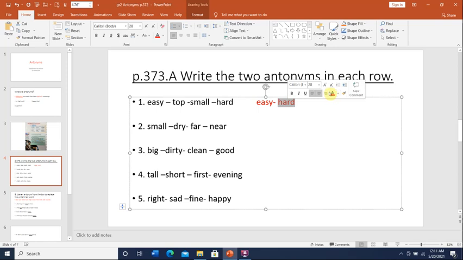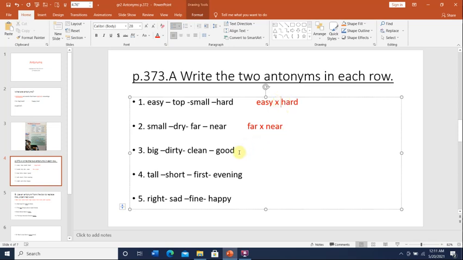Let's look at number 2. Small, dry, far, and near. Which two words here are antonyms? The words here that are antonyms are far and near. So we will write far and near on the line, because the opposite of far, we can make an X so we know it's the opposite. The opposite of far is near. And the opposite of easy is hard. So instead of making a dash, we can make an X.